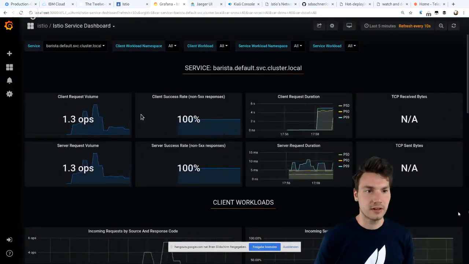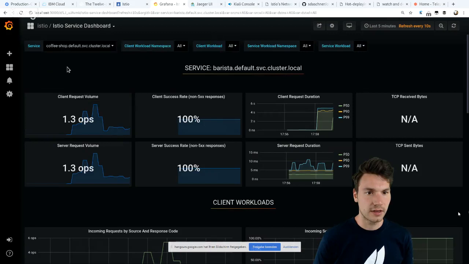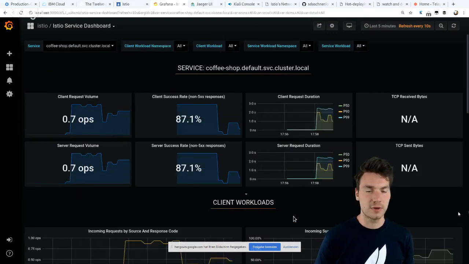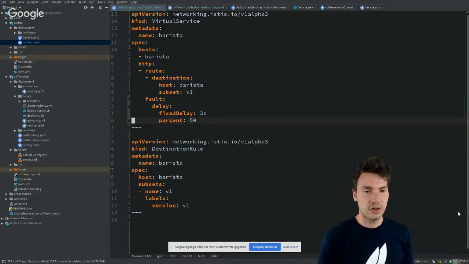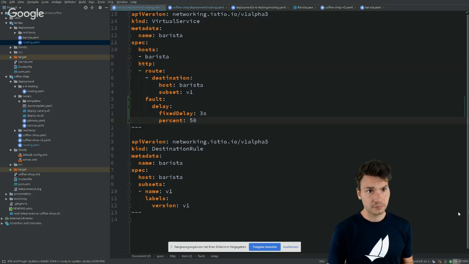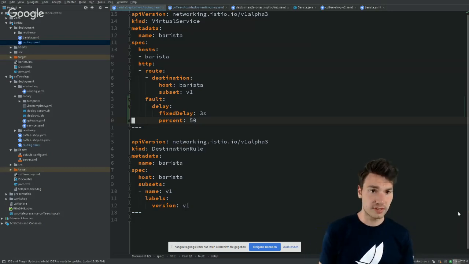Same with Grafana: in the coffee shop application, the success rate goes down, and so on and so forth. So that provides you some information out of the box. This is also helpful for debugging and testing purposes in general. If you want to test how your application reacts once an external system is faulty, then you can have a look at that as well.